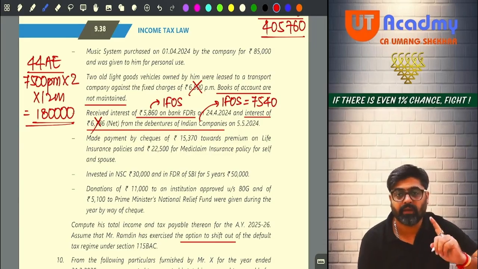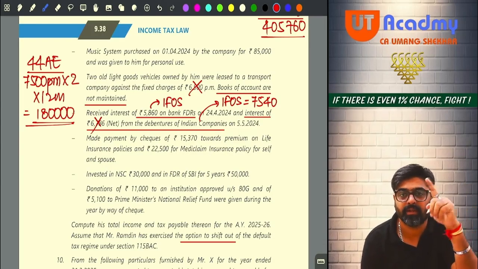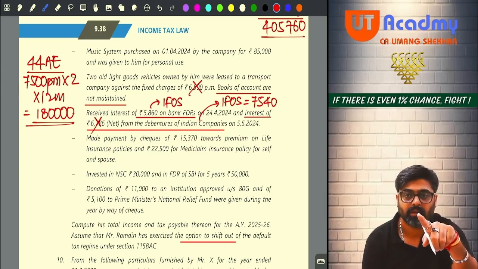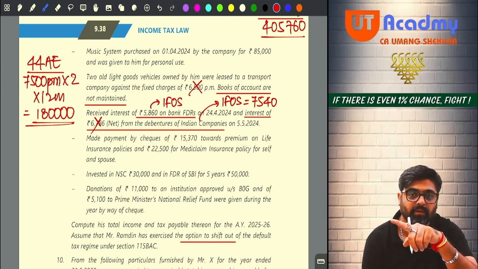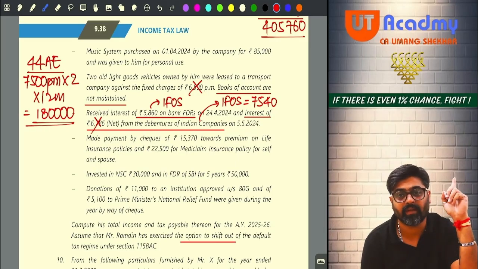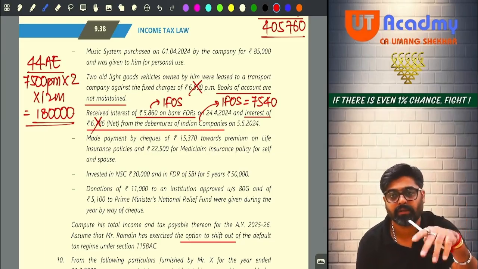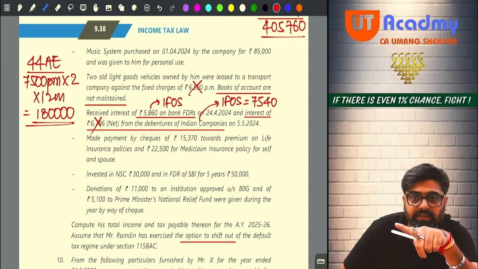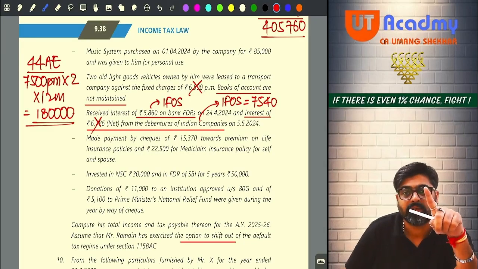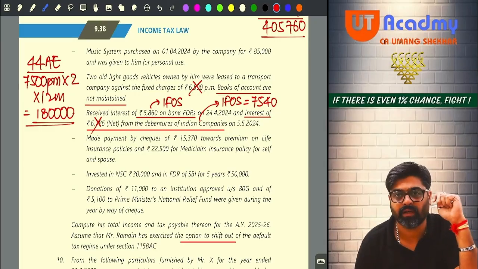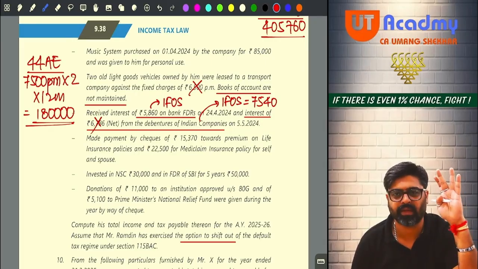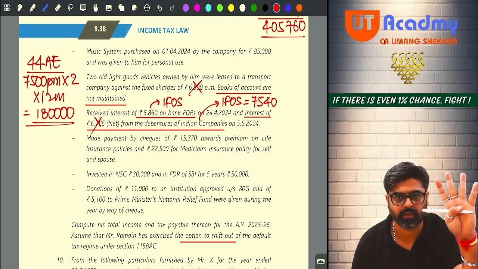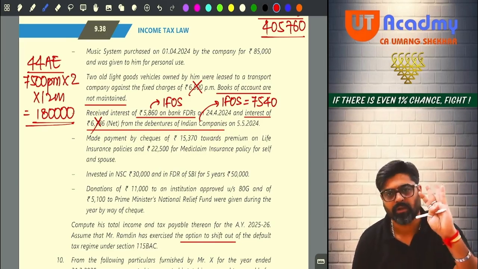Okay. And when you will charge this interest under the head IFOS, please remember that the TDS was deducted from here. And that TDS, when you calculate the tax liability, at that time you have to take the credit of this TDS. Now please pay attention. That FD is there. On that FD interest, 194A TDS would have been deducted if that FD interest is more than 40,000. In case of a senior citizen, the limit is 50, but in case of others, the limit is 40. You are going to read all these limits. Don't worry about it. But just now, whatever I am telling you, please try to remember.